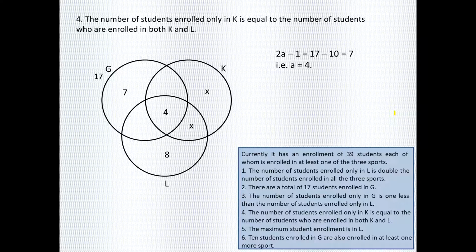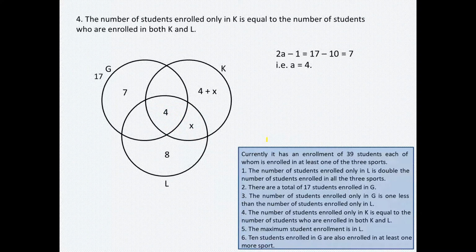This is a very common mistake students make: when we look at both K and L, what comes to our mind first is both K and L but not G, though it is not saying that. So that area should not be equal to X. Actually that area should be equal to 4 plus X. Because when you say both K and L, it would be an area which is in both K and L, and it does not talk about G. So that means this complete area would actually be representing both K and L, right? So therefore we are using this as 4 plus X. Okay, so I'll move forward now.